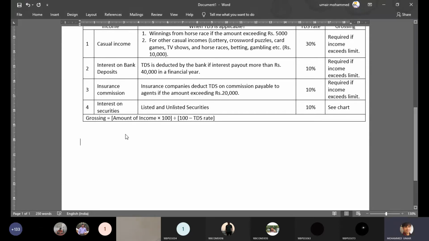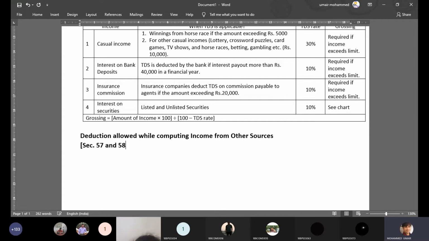So before we could work out the solution, remember deductions allowed while computing other sources, and this is mentioned there in your handout also.